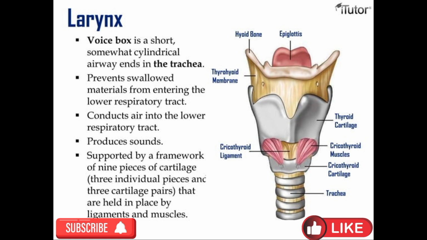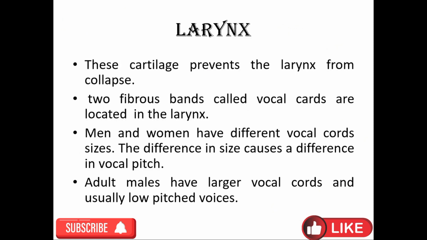It is a short, somewhat cylindrical airway extending to the trachea that prevents swallowed material from entering the lower respiratory tract. It basically prevents food from entering the respiratory system or trachea. It conducts air into the lower respiratory tract and produces sound. It is supported by a framework of 9 pieces of cartilage: 3 individual pieces and 3 cartilage pairs.